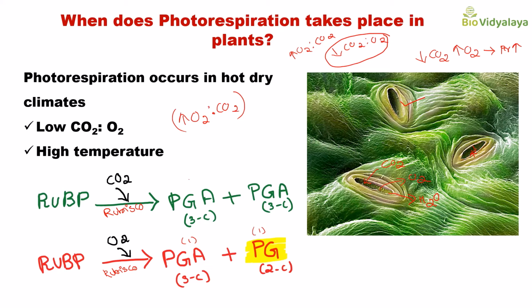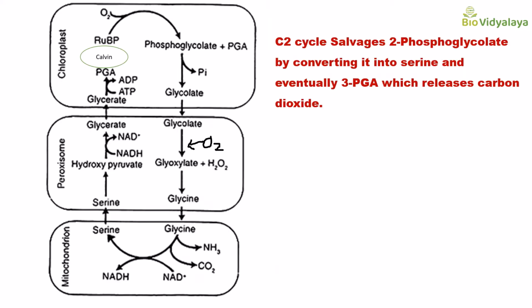But this phosphoglycolate is not involved in the Calvin cycle. This is a mistake of Rubisco. The fixation of oxygen is a mistake of the Rubisco enzyme. By mistake, RuBP is fixing oxygen instead of carbon dioxide, and that will produce one molecule of phosphoglycolate and one molecule of phosphoglyceric acid.